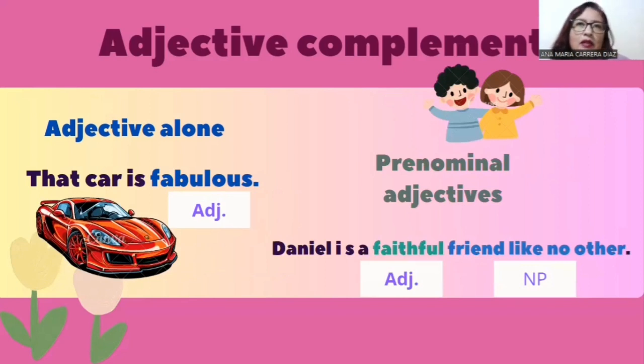Okay, when an adjective is alone, it means that it doesn't need more words to complete the idea. So the main adjective of the sentence is also the adjective complement. For example, the adjective fabulous in the sentence, that car is fabulous. We also have when an adjective complement acts as a predominant adjective, you can use a nominal or prepositional phrase. In our example, Daniel is a faithful friend like no other. The noun phrase friend like no other complements the main adjective faithful.